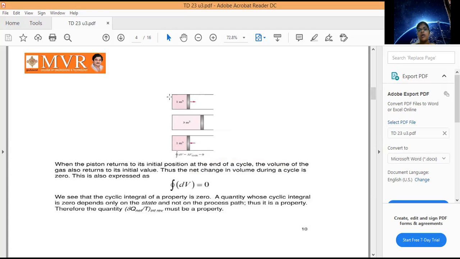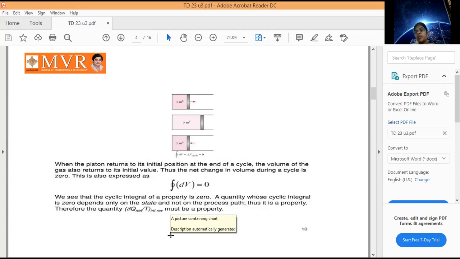So our initial state and final state are the same. Taking the three processes, the cyclic integral of dV is equal to 0, since V2 minus V1 is 0, that is, V1 equals V2.